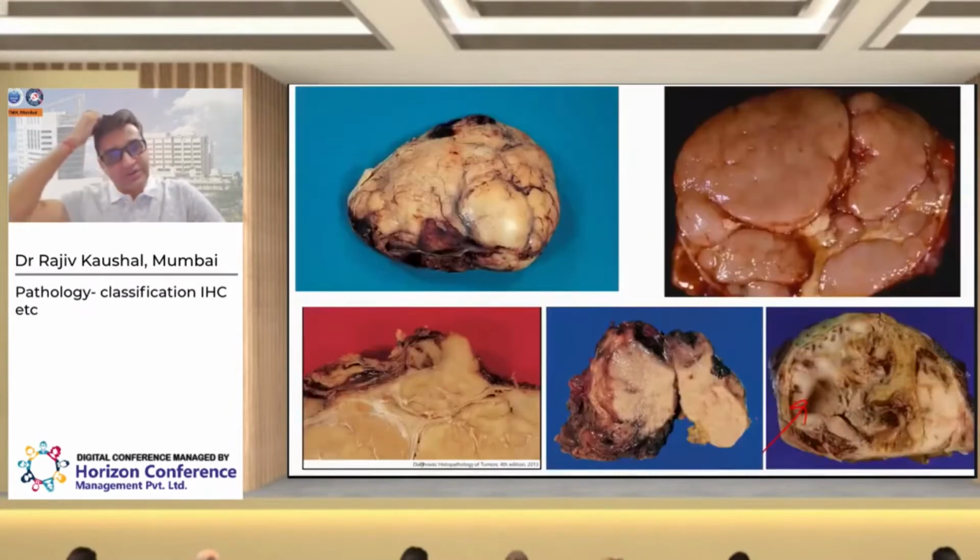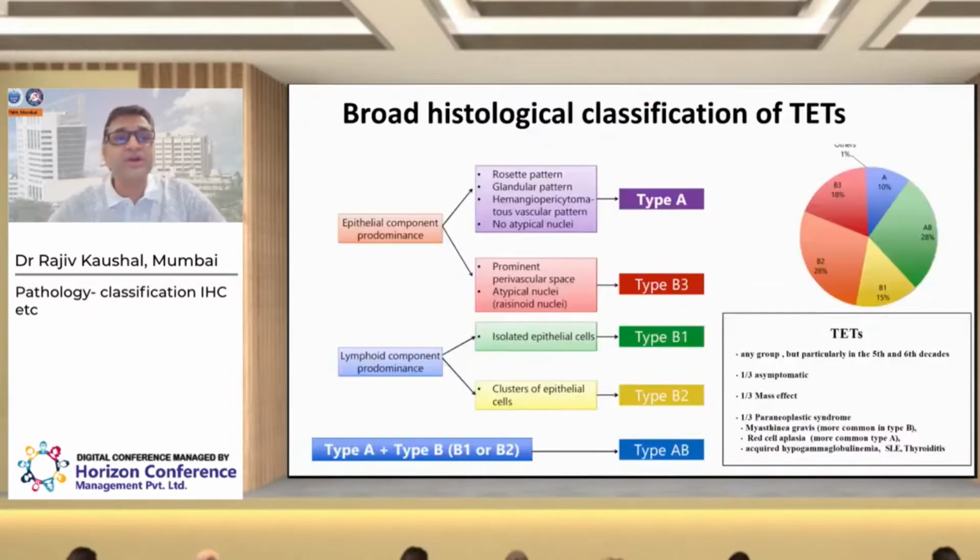Let's move to the gross appearance or histology of these tumors. Thymomas are usually lobulated, well circumscribed tumors, but if you see the gross appearance of a thymic carcinoma, it can show a variable appearance similar to any carcinoma, with areas of necrosis and hemorrhage. Classification, how we categorize them.